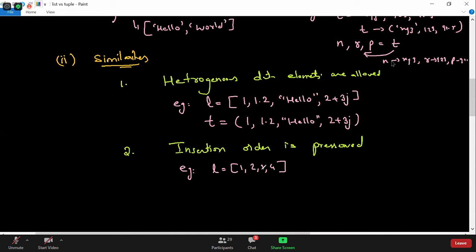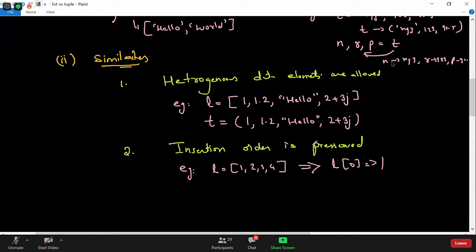Because when we compare one data structure with another data structure, all these points matter. Some data structures may not maintain the insertion order, like sets and dictionaries. They don't preserve the insertion order, so you cannot access them with an index. As lists maintain the insertion order, we can access them with an index. L of 0 will definitely give you 1. That's why it is index based.